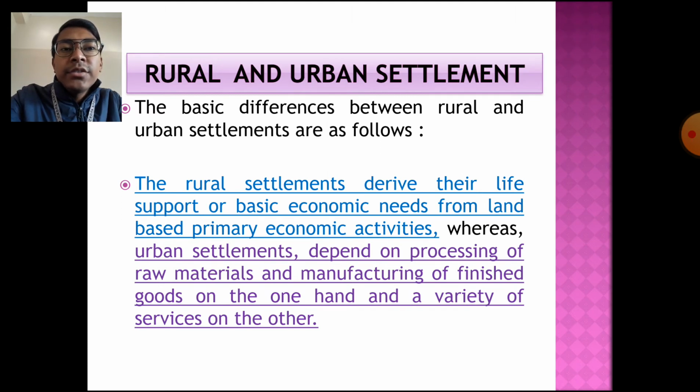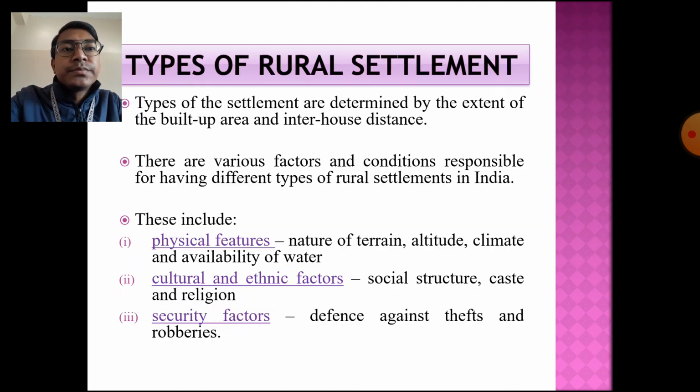Whereas, on the other hand, in the urban settlement, that is the towns and the cities, the main occupation of the people is in the service sector or in the secondary sector, where the people are engaged in the processing of the raw materials, manufacturing of the finished goods, and various services are being provided.